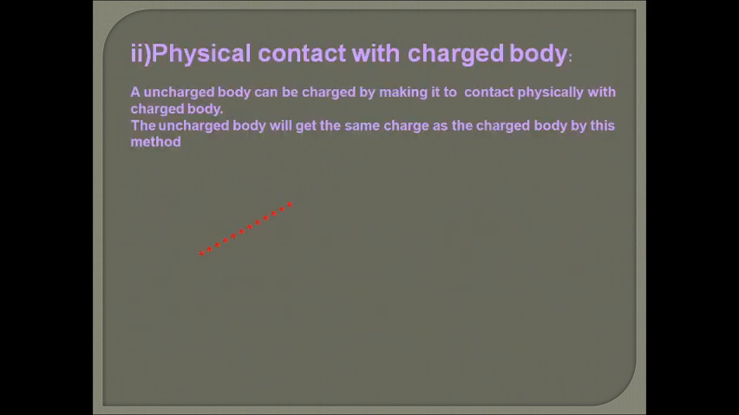Now, second method, by making physical contact with the charged body. An uncharged body can be charged by making it contact physically with the charged body. It means when an uncharged body is in contact with the charged body, the same charge will be transferred to the uncharged body.